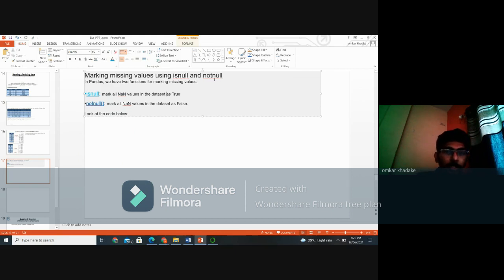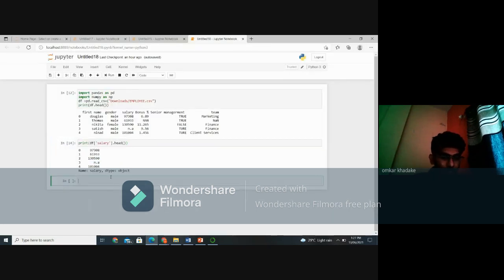Now, marking missing values using isnull and notnull. In pandas, we use two functions for marking missing values: isnull and notnull. What does isnull do? It converts a NaN value into true, and notnull converts it into false. Okay, let's see with an example. We are using the salary column. Let's copy this code.